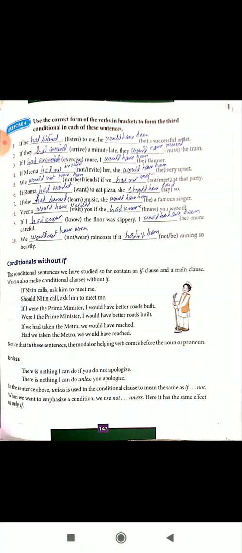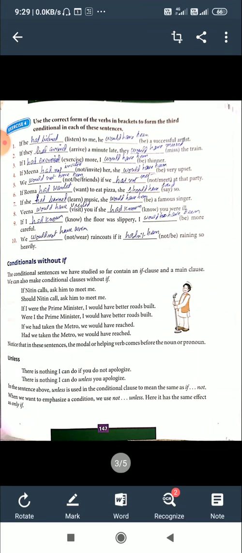The conditional sentences we have studied so far contain an if clause and a main clause. I hope you understand. We can also make conditional clauses without if. That is the important thing you are going to see here. We have already learned conditionals with the if clause. Now there are situations where we use conditionals without if.